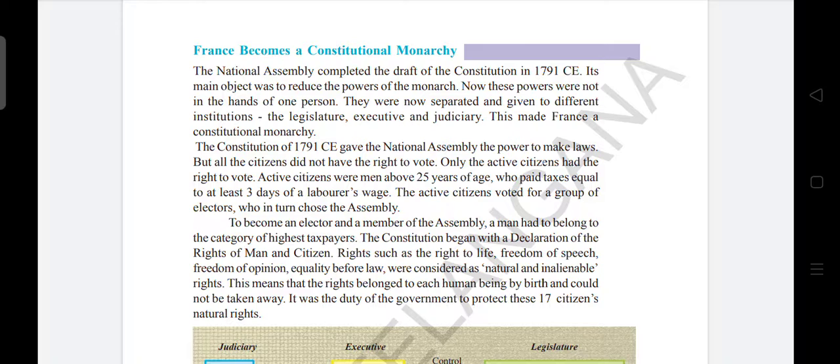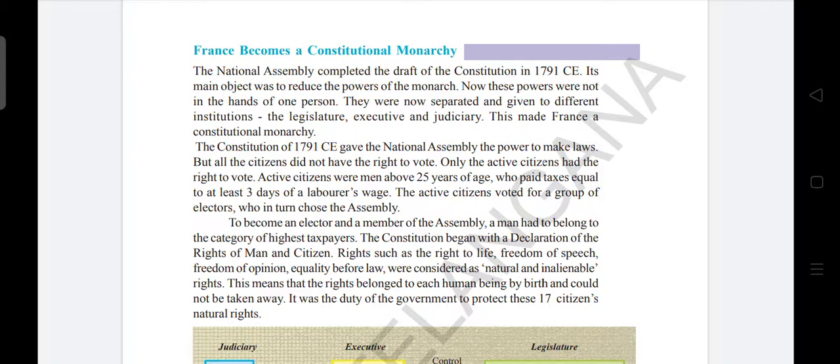Active citizens were men above 25 years of age and also who paid taxes equal to at least 3 days of a laborer's wage. The active citizens voted for a group of electors who in turn choose the assembly.